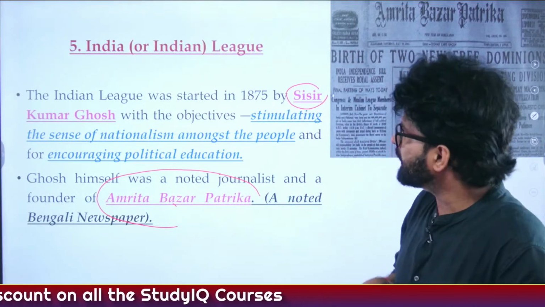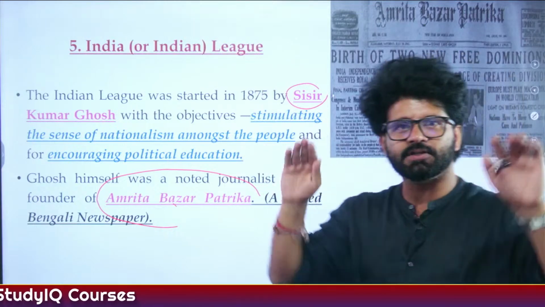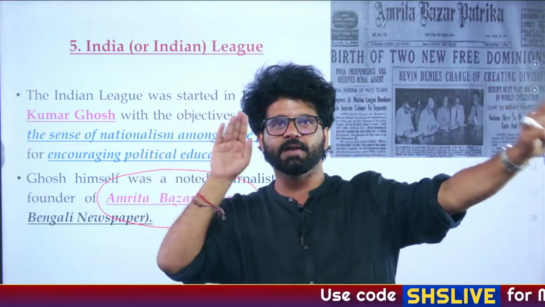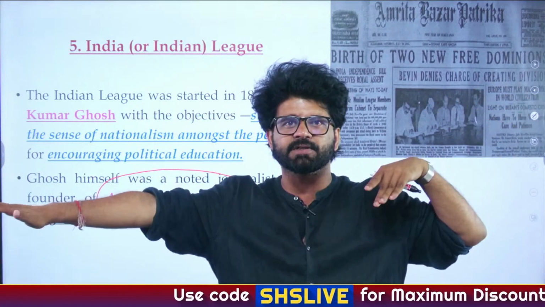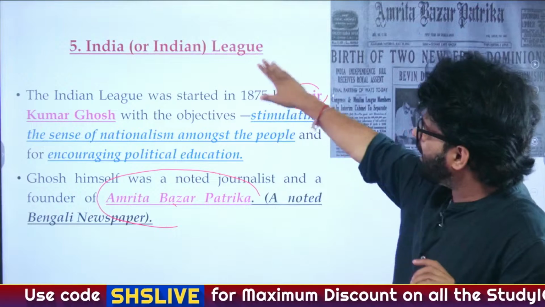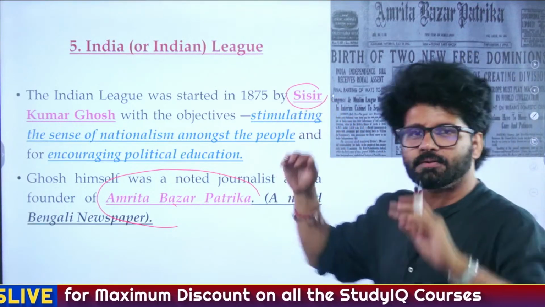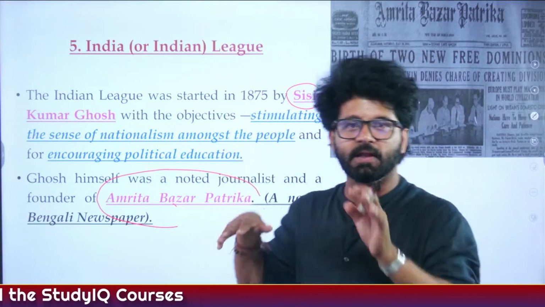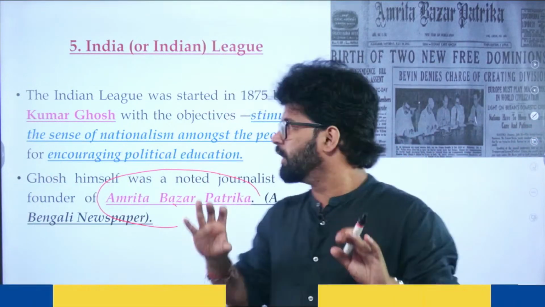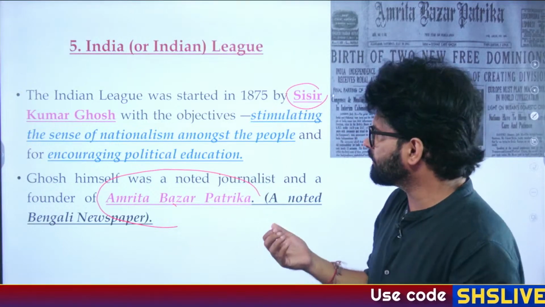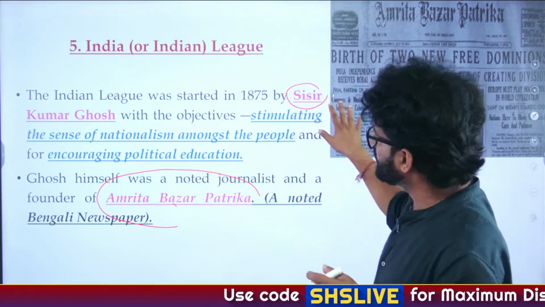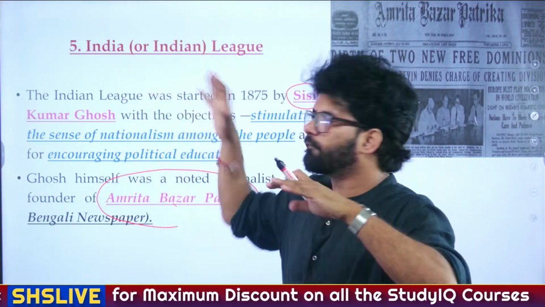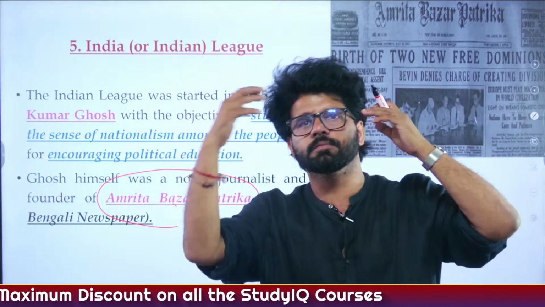So what we are discussing here is the India League. Just like Raja Ram Mohan Roy and Radhakant Deb, here we will talk about Shishir Kumar Ghosh and his friend, rival, adversary, Surendranath Banerjee. If he does something, Surendranath Banerjee will do something, and if Surendranath Banerjee does something, he will do something. They are strict rivals. Surendranath Banerjee is very popular, I think many people know him more than Shishir Kumar Ghosh, but these two guys are very important for organization formation and different publications.